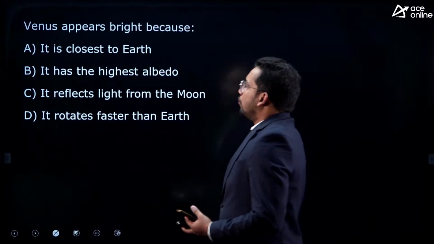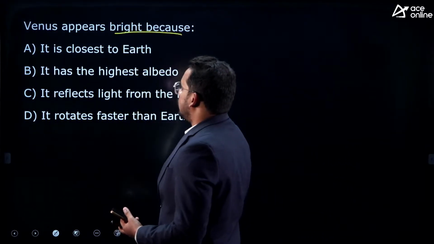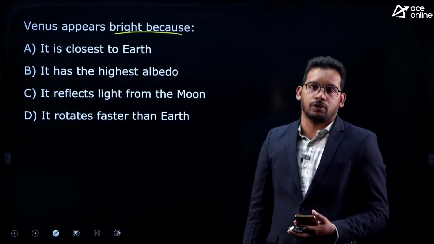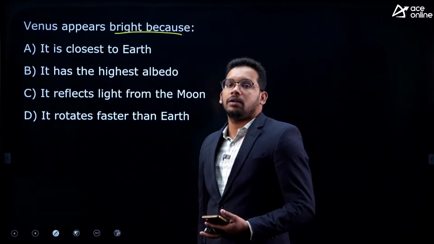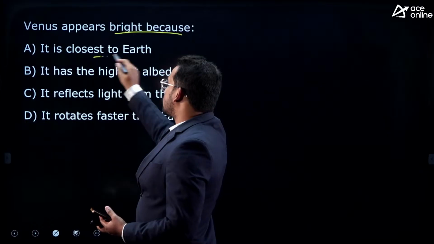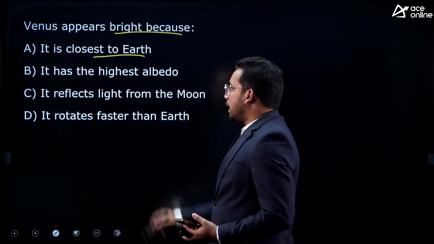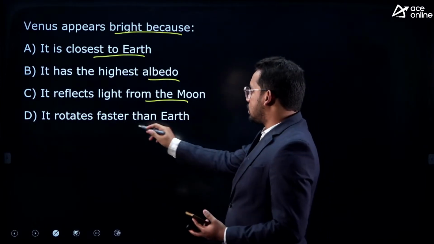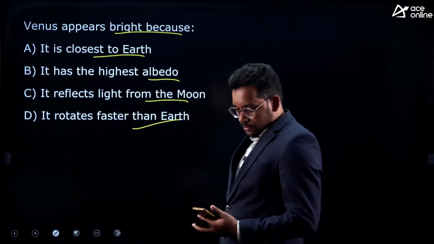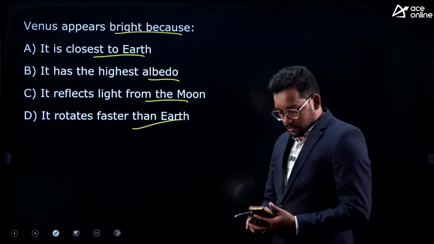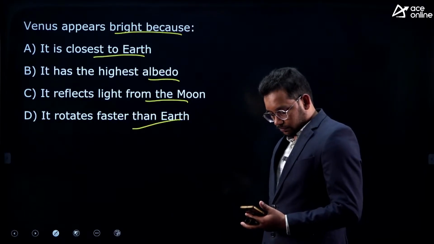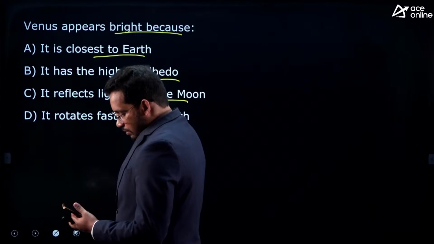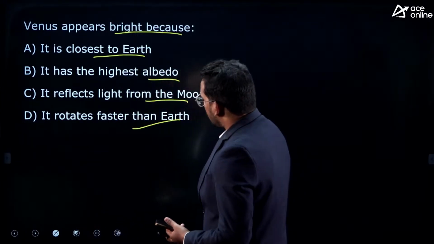Next question. Venus appears bright, very bright. This is the brightest planet in all the 8 planets of our solar system. Why is this the brightest planet? It is closest to Earth. It has highest albedo. It reflects light from moon. It rotates faster than Earth. So what is the answer for this? Correct. Prakash and Venkat have answered it correct.